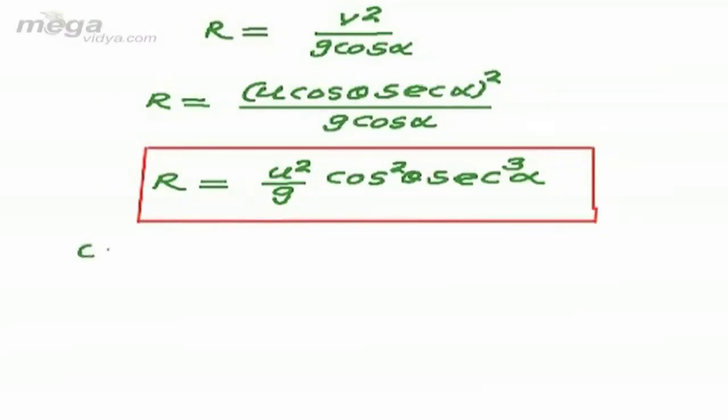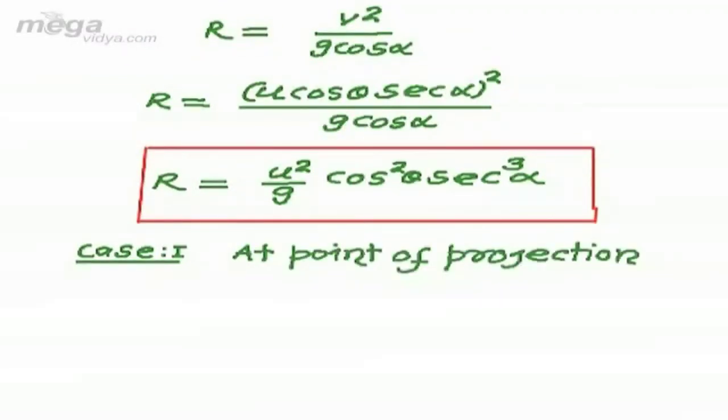If we talk about a particular case, at the point of projection, alpha can be written as theta. So the result becomes u squared upon g cos theta.